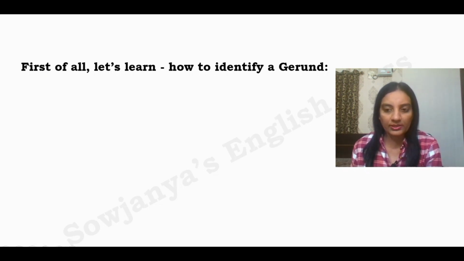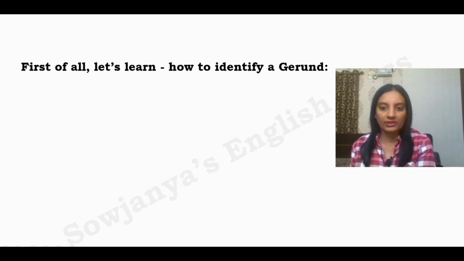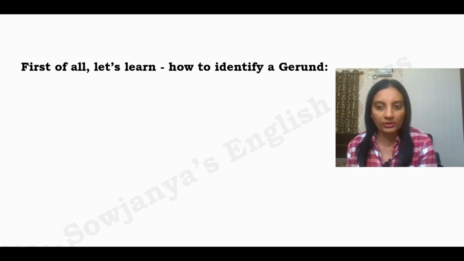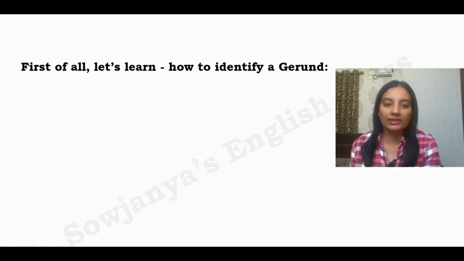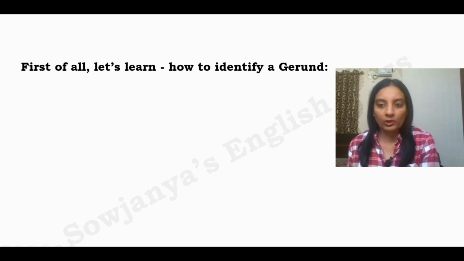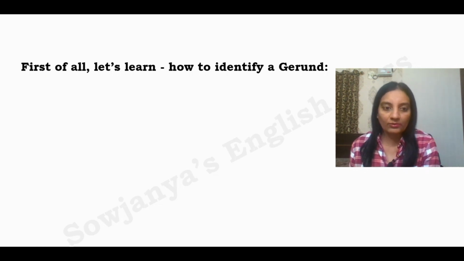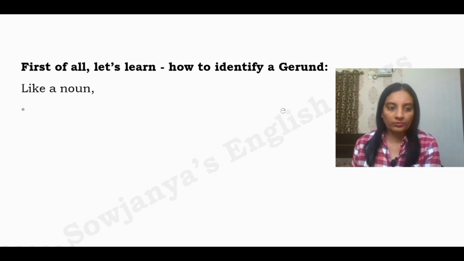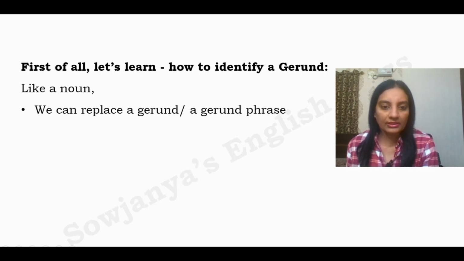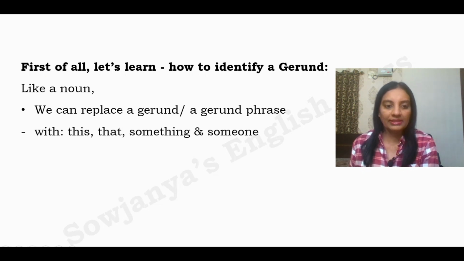First of all, let's learn how to identify a gerund. Here, many students face difficulty. They don't understand what is a present participle or what is a gerund, and they get confused in the usage as well. First of all, let us learn how to identify it. There are some clues by following which we can easily identify a gerund. Let us see what they are. Like a noun, we can replace a gerund or a gerund phrase with this, that, something and someone.